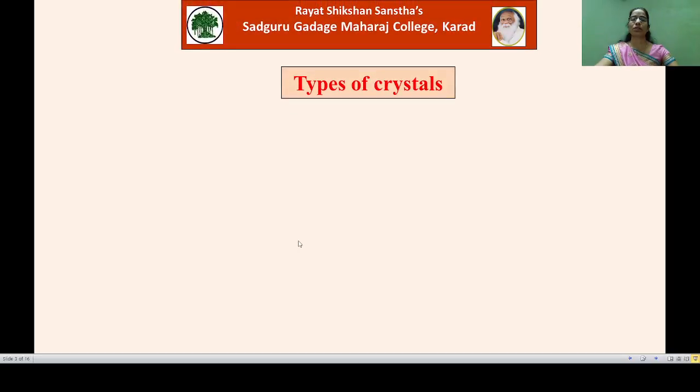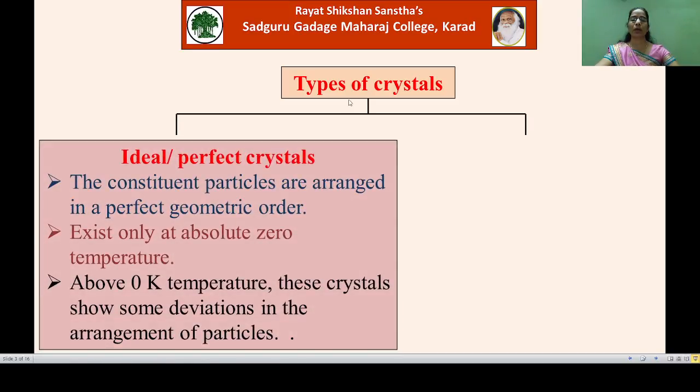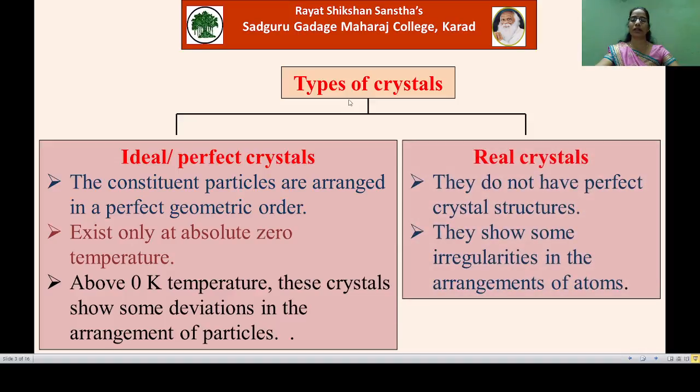Now, see first the types of crystals on the basis of regularities or irregularities in the arrangement of constituent particles. The crystals are classified into 2 types: ideal or perfect crystals, and real crystals. If the constituent particles in crystalline solids are arranged in a regular geometric manner, then those crystals are named ideal or perfect crystals.